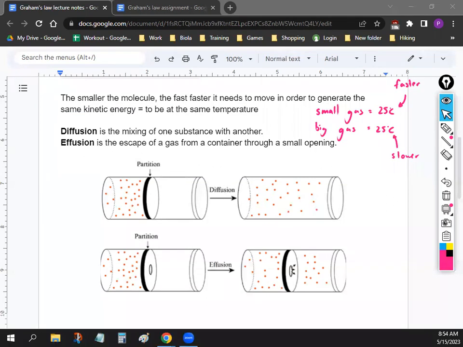All right, so Graham's law actually leads to two different phenomena, and both of them can be explained very well with farting. So I'm going to use farting as my example. The first phenomenon that we're going to talk about is something called diffusion. You guys might have heard of this term before in biology. Diffusion is when one substance mixes with another. Make sure you guys jot down the definition. Diffusion is when you mix one substance with another.